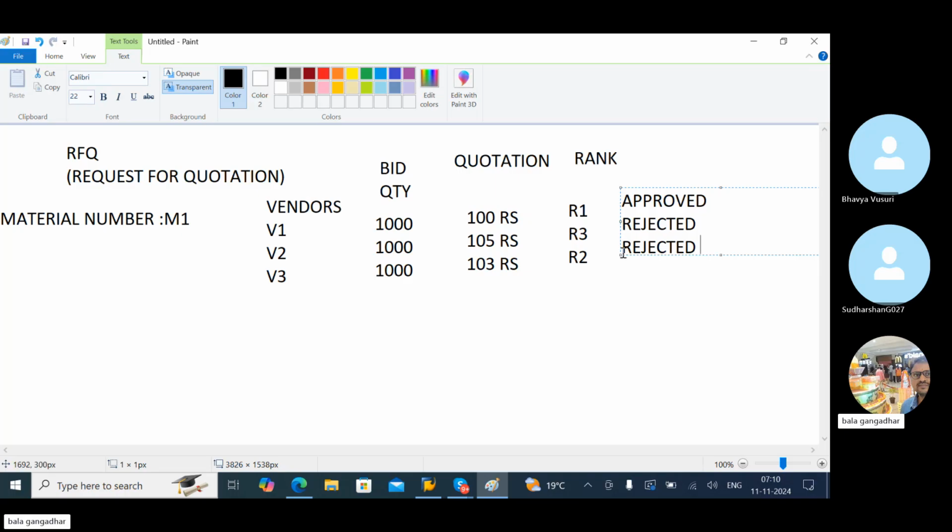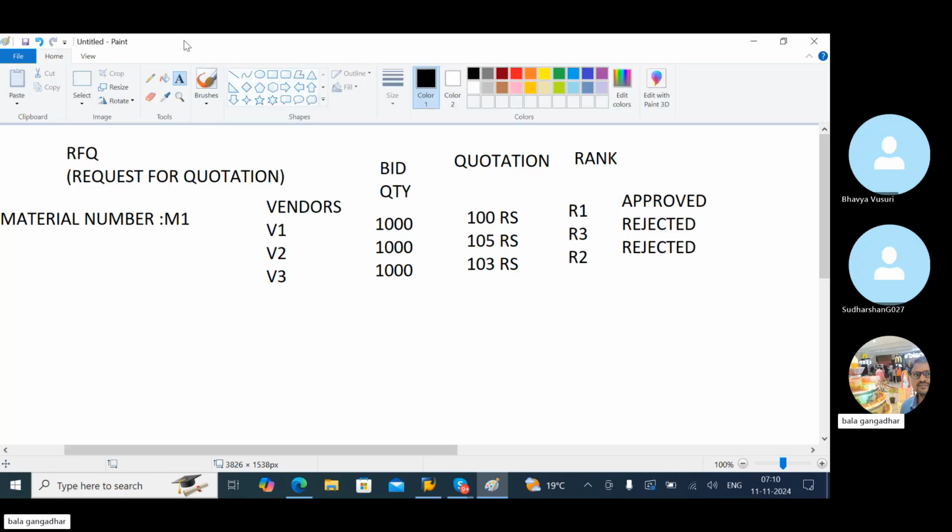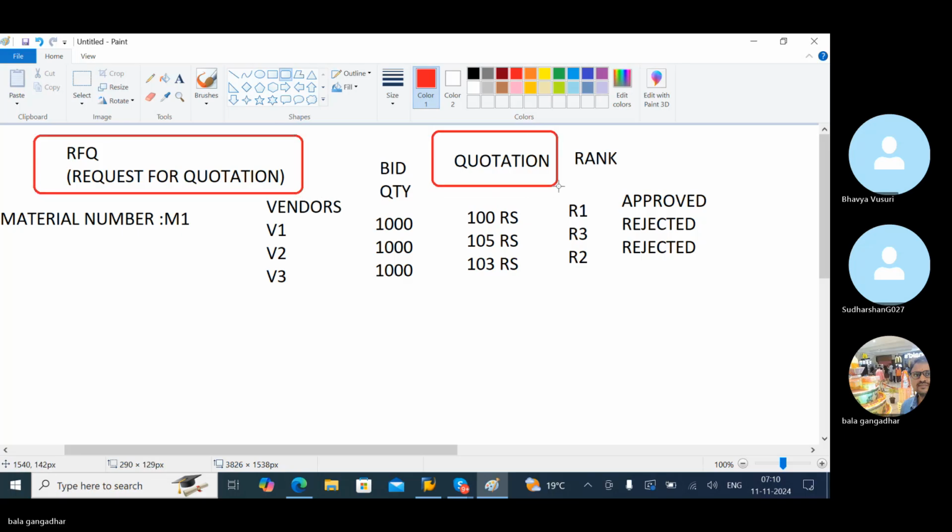We can maintain the approvals and the rejections by using request for quotation, RFQ. This concept I can call RFQ, and this concept I can call quotation. Both are in the same concept only: RFQ slash quotation. The quotation is nothing but the price data we maintain.